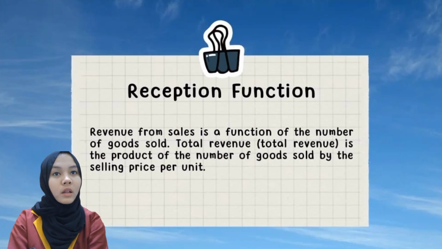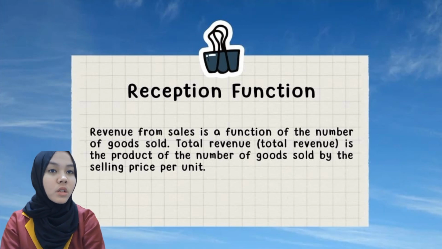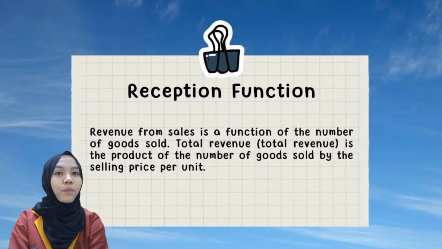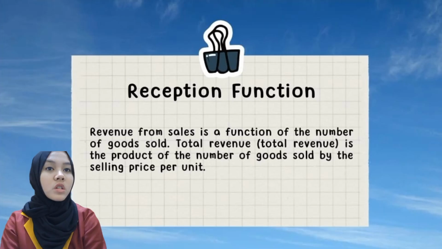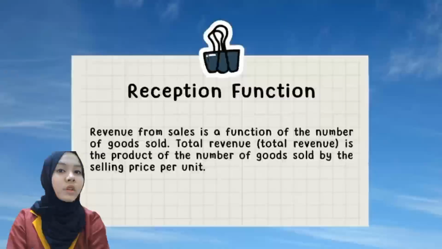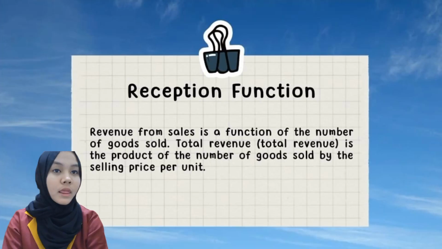Meanwhile, the linear total revenue function is the revenue function faced by a producer operating in a perfectly competitive market. Total revenue is a function of the number of goods, that is, the product of the number of goods and the price of goods per unit.